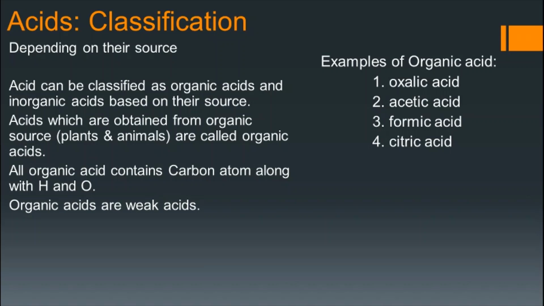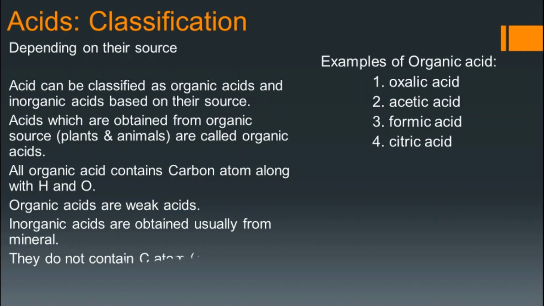Now let us come to the inorganic acids. Inorganic acids are obtained usually from minerals or inorganic sources. They do not contain carbon atoms. One exception is there, carbonic acid. Though it contains carbon, hydrogen and oxygen, still it is not an organic acid, it is an inorganic acid.